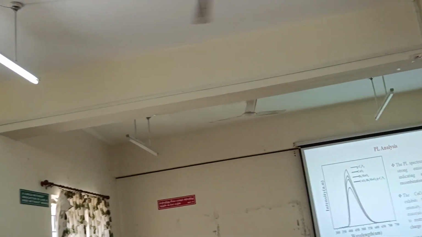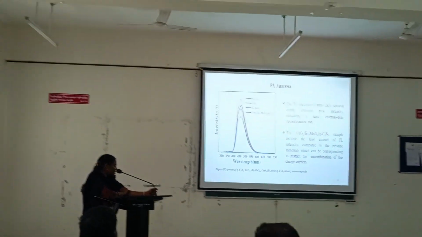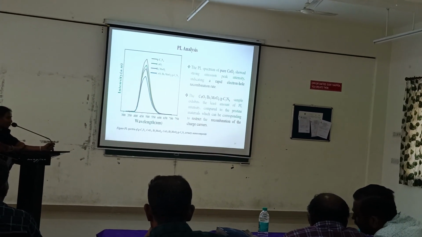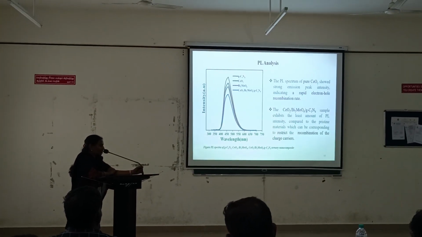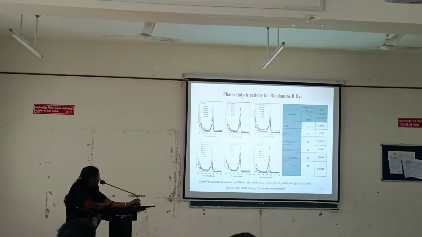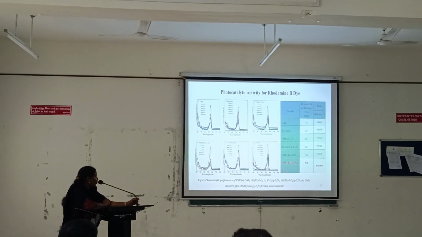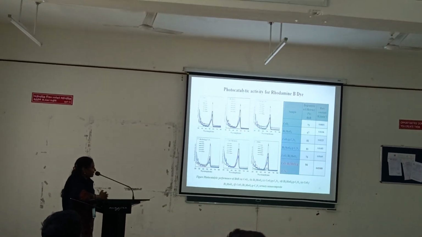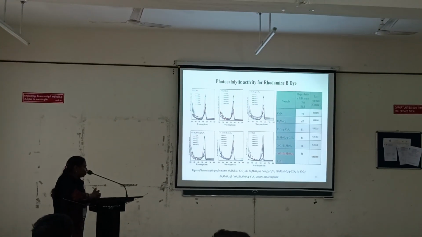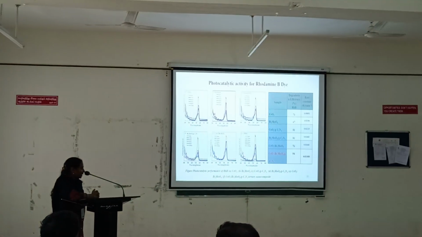PL analysis confirms that recombination of the charge carriers is restricted, increasing the lifetime of the charge carriers involved in the photodegradation process and enhancing the photocatalytic efficiency of the ternary nanocomposite compared to the pristine and binary materials. Figures A to F show the photocatalytic degradation efficiency of the as-prepared materials for the dye. The ternary nanocomposite has a degradation efficiency of 94% and a rate constant of 0.021088 min⁻¹, which is increased compared to the pristine and binary materials.